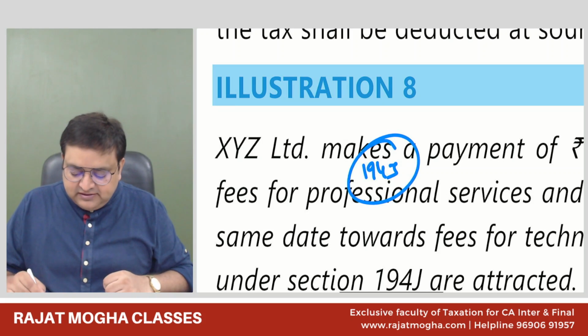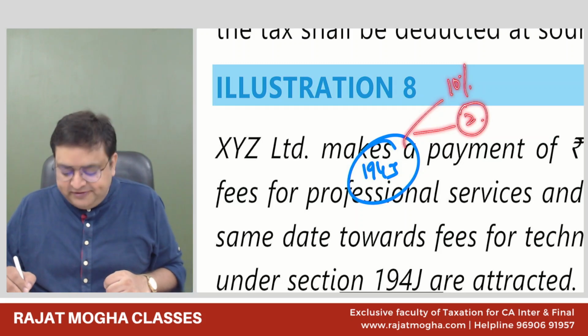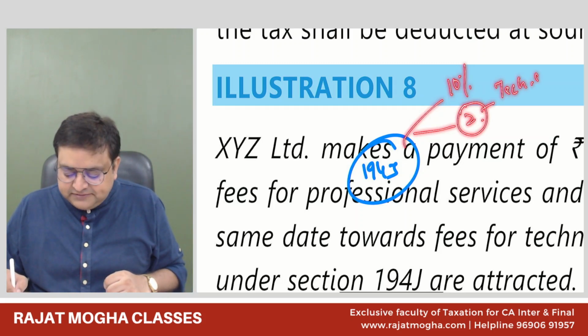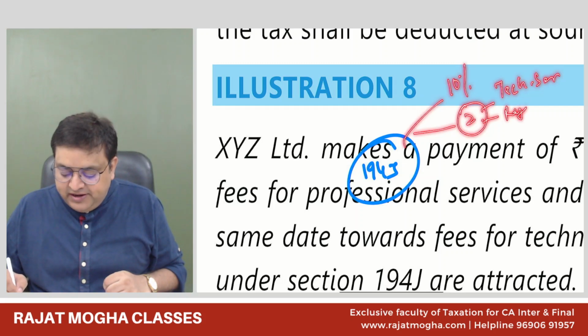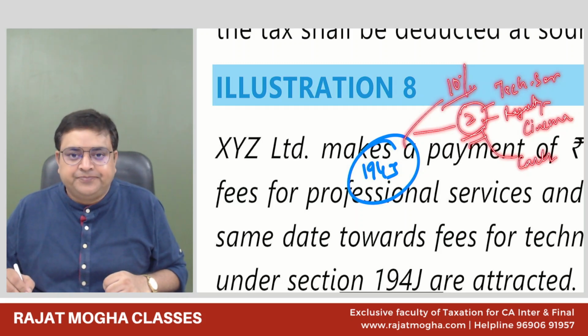194J says the rate of TDS is generally 10%, but in few cases it is 2% also. 2% in case of technical services. In case of royalty, which royalty? That royalty is only in the case of cinematographic films. And the third one is for the call center. So it is 2%. Otherwise, for everything, it is 10%.